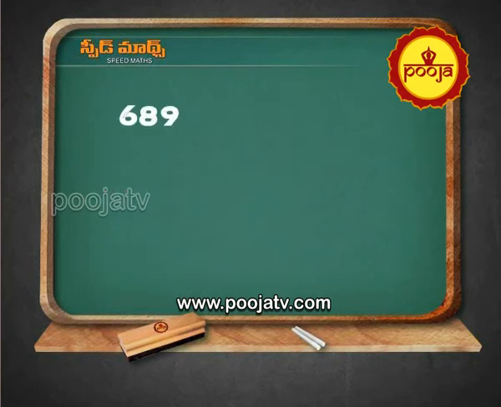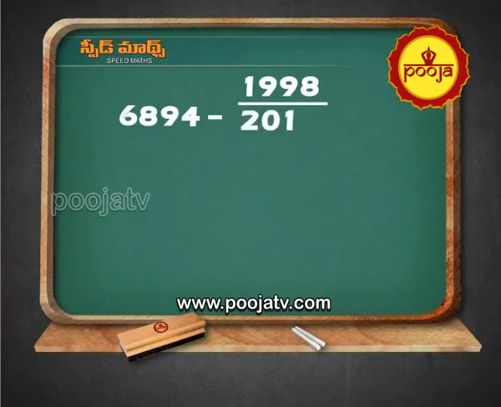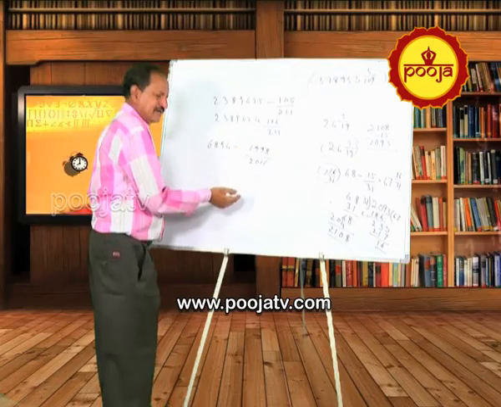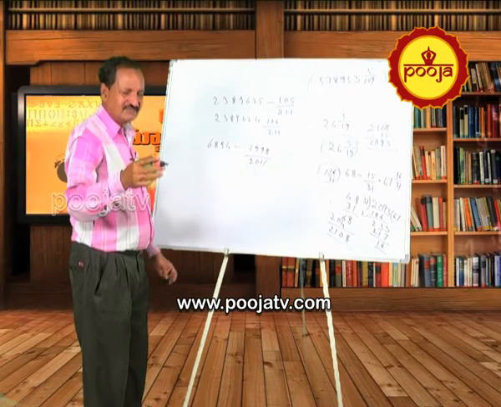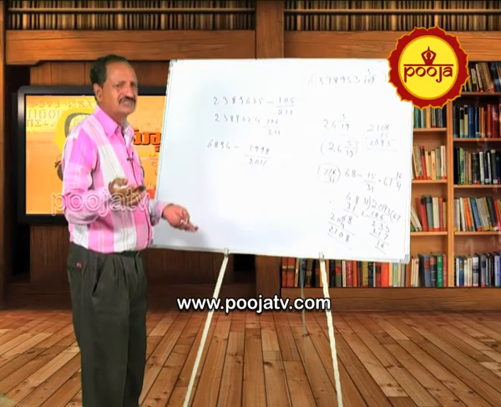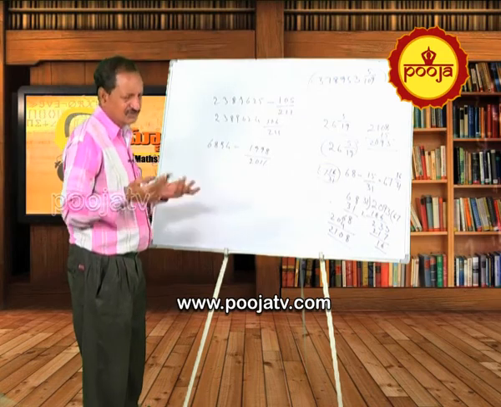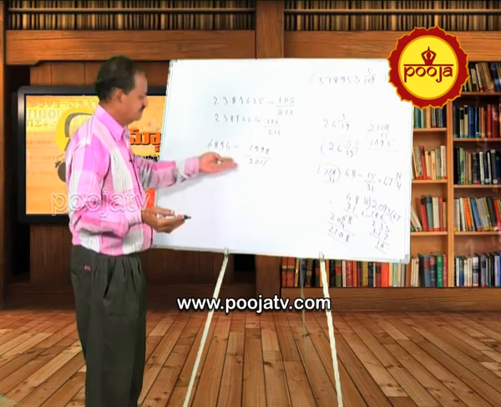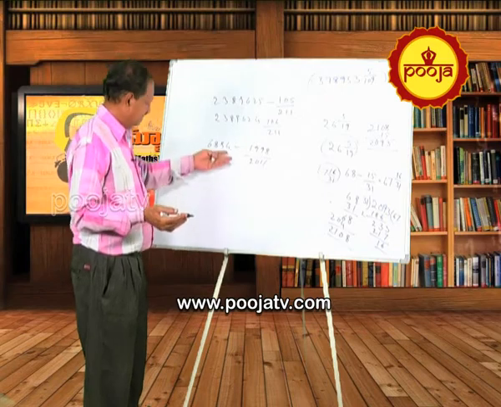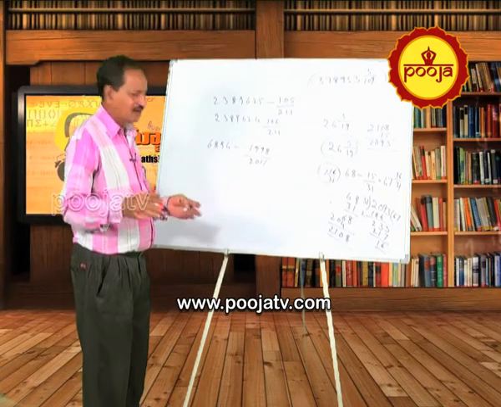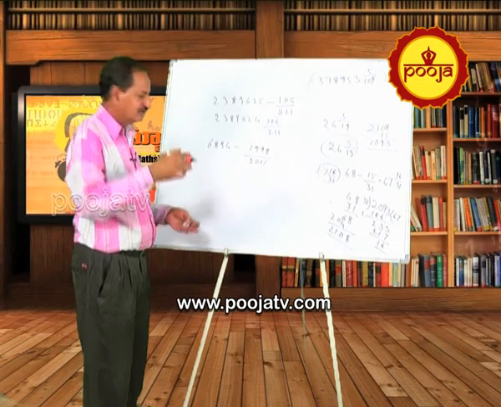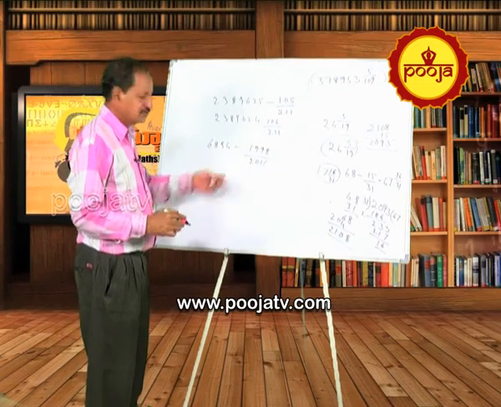6, 8, 9, 4 minus 1998 divided by 2011. See, in competitive examinations, they may give anything just to deceive you. If you attempt this, you will fail. You will lose the exam. It will take 5 minutes or 4 minutes, to multiply, subtract, do all these things. They will give it like that so that you have to leave it. Or if you know speed maths, that fellow wants to deceive you, but you can deceive that fellow. You can do it in a few seconds.